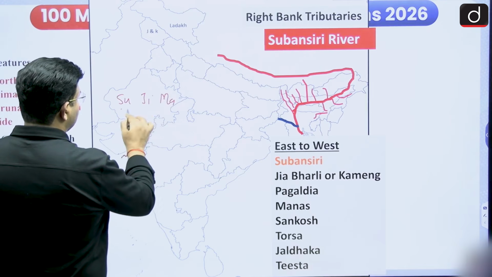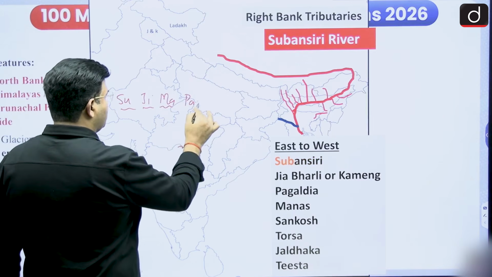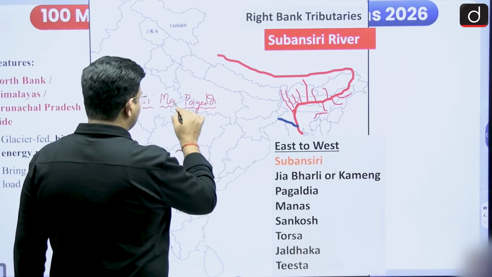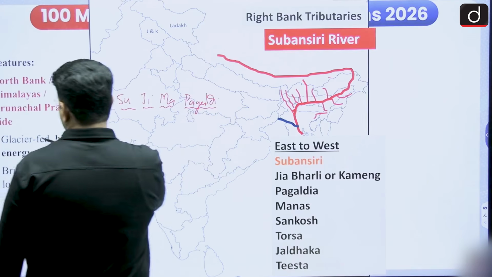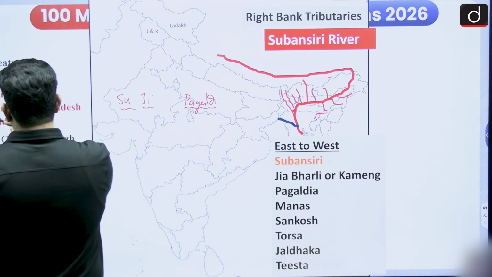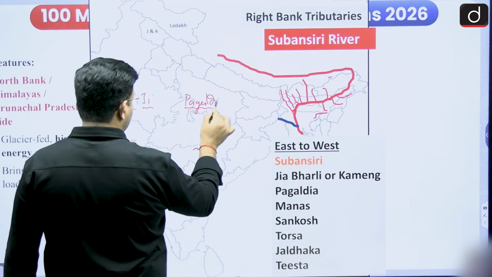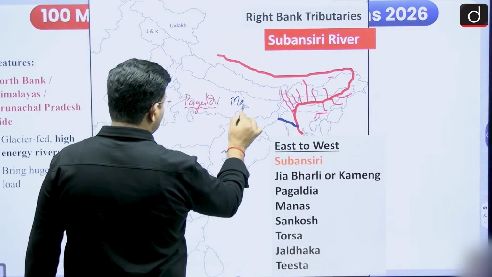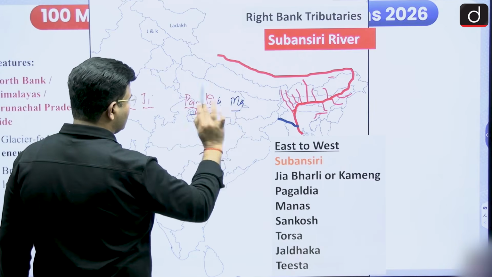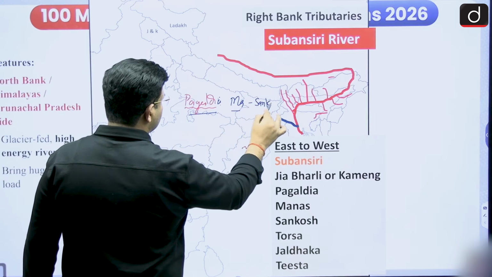Suji, I said Suji, Pagladia, Manas, Sankosh.